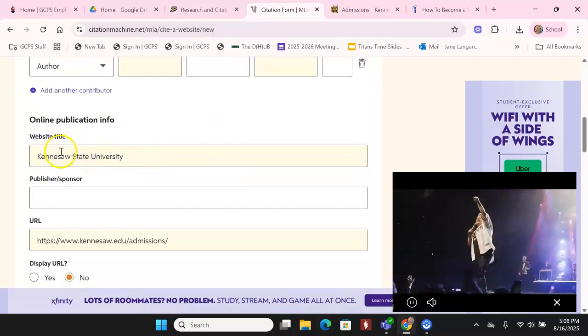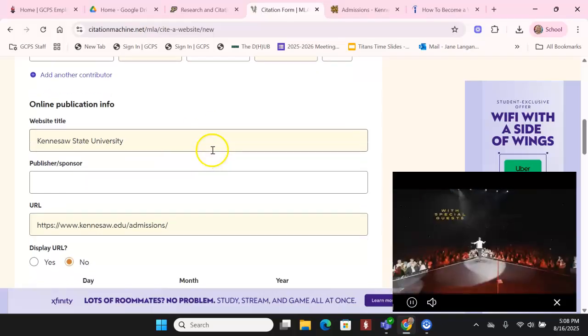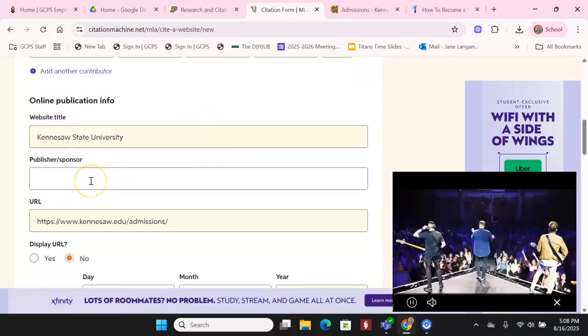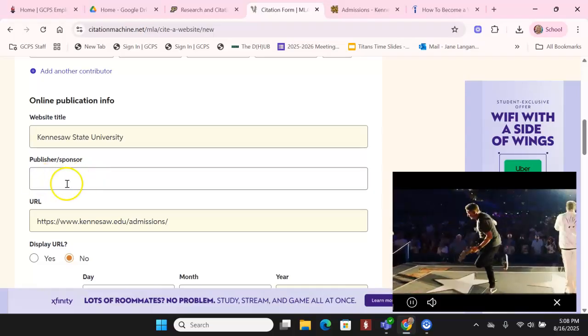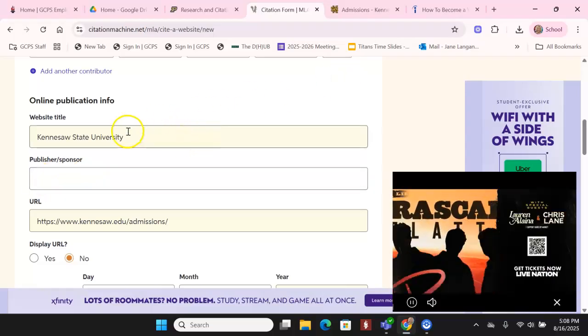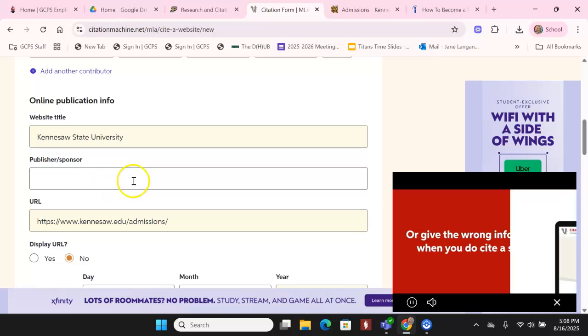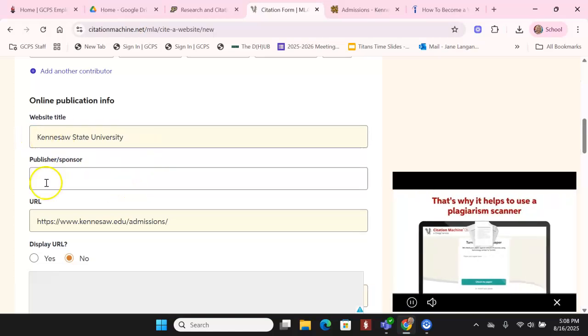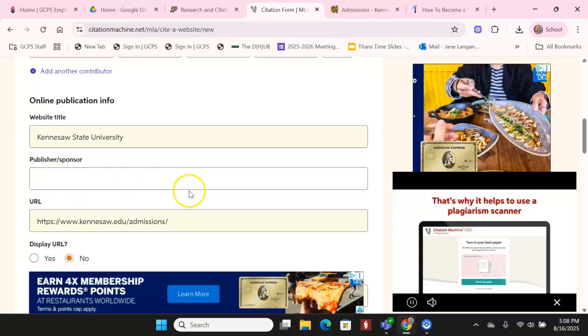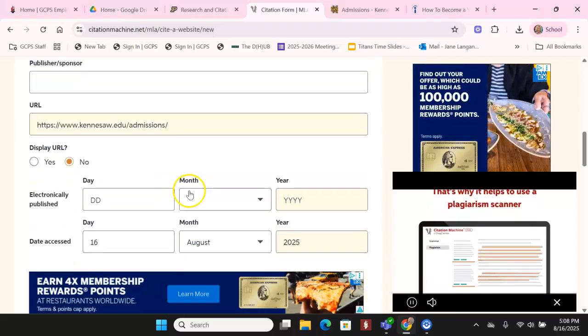The website title is Kennesaw State University. If you wanted to fill in a publisher or sponsor, you could. In the case of researching universities, they are their own sponsors or publishers, so you would simply write Kennesaw State University as the publisher or sponsor as well.